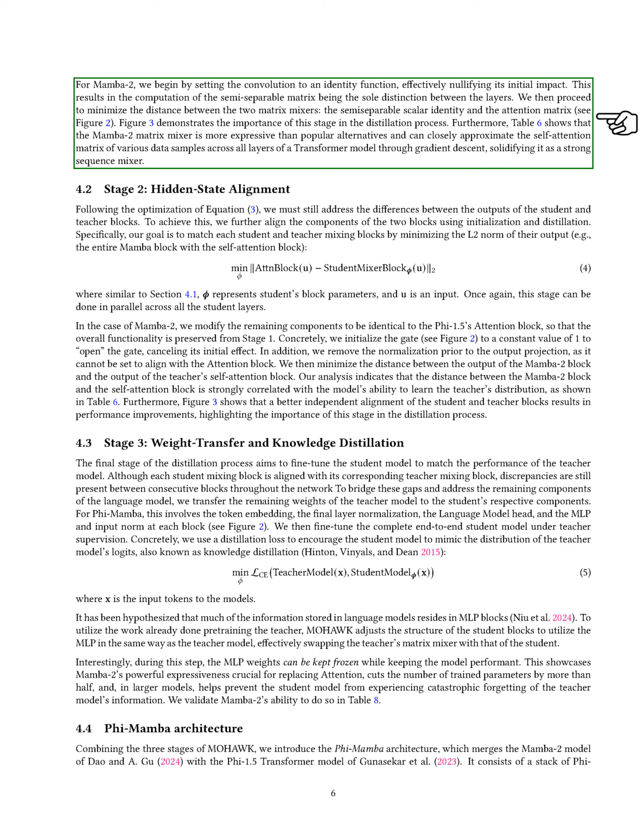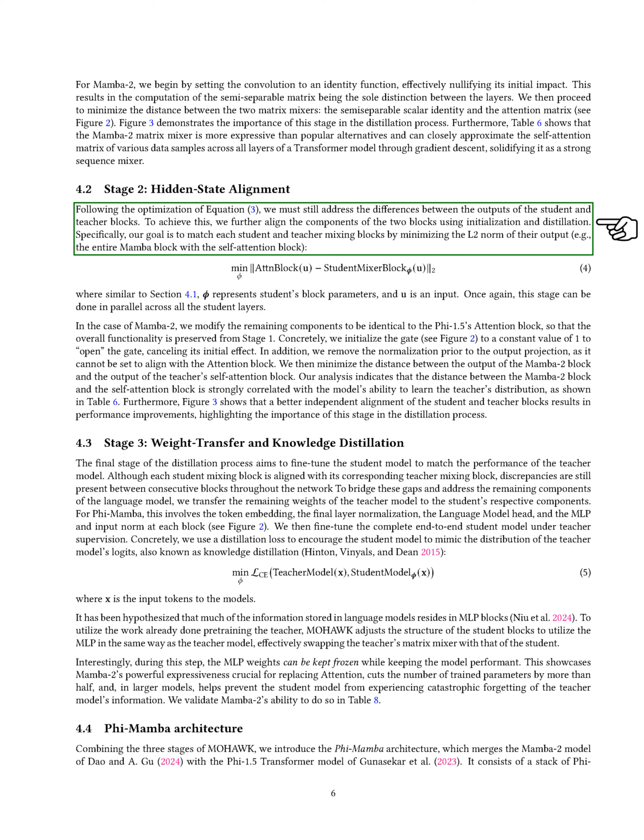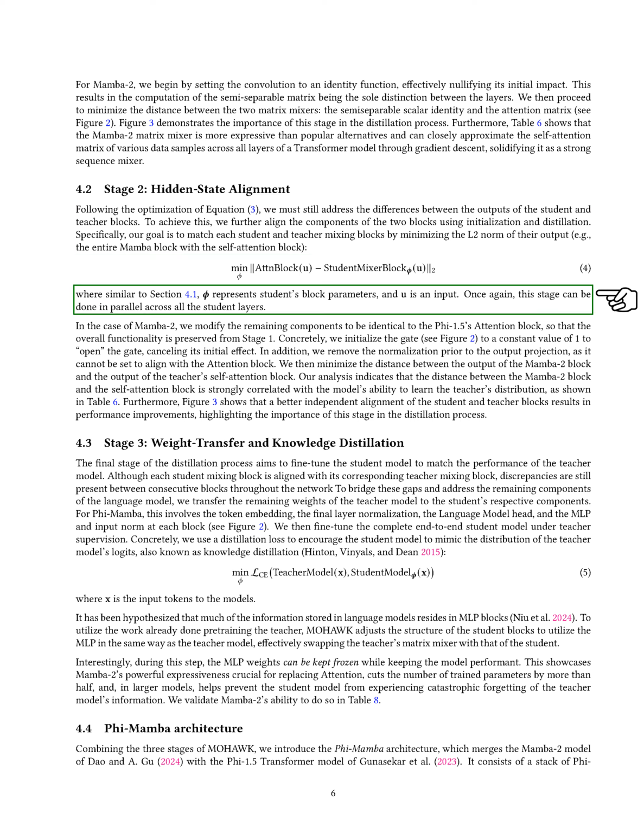Section Stage 2, Hidden State Alignment. In this section, we focus on Stage 2, which is about aligning the hidden states. After optimizing the first stage, we need to address the differences between the outputs of the student and teacher blocks. Our aim is to align these components by minimizing the difference in their outputs, specifically between the Mamba block and the self-attention block. We can perform this alignment in parallel across all student layers.